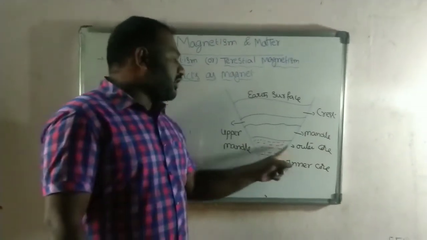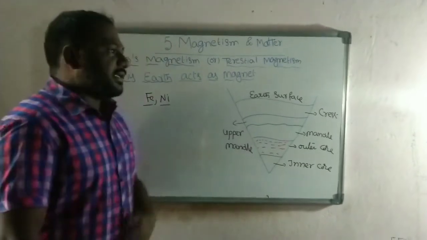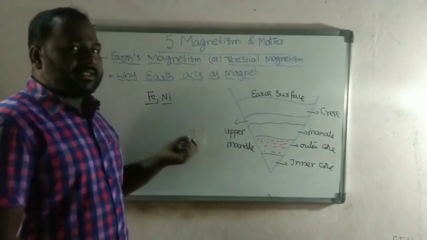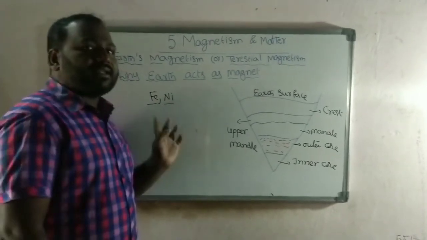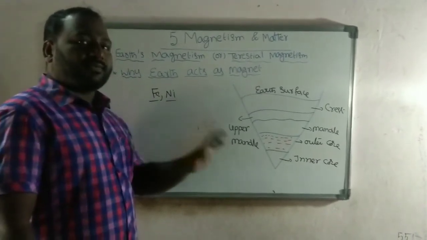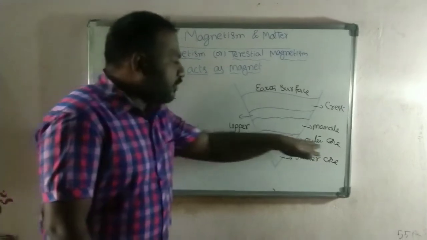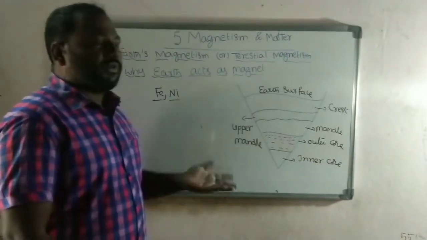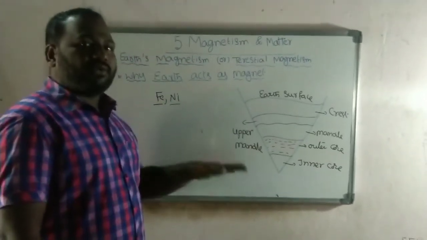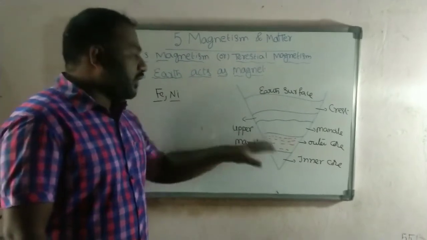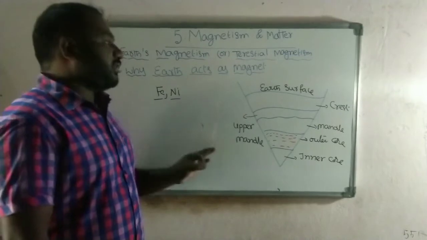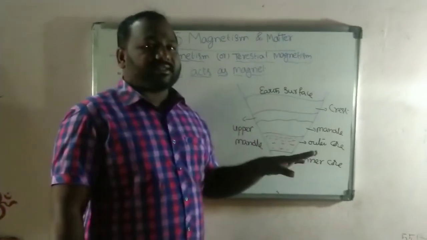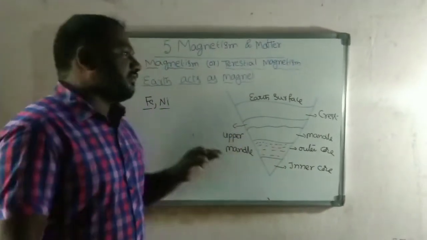In the outer core of the Earth there is a molten material in the form of a fluid, that is ferrous and nickel. When this fluid moves, a current flows, and due to that current, a magnetic field is formed. Due to that reason, Earth can act as a magnet. This is one of the ideas.